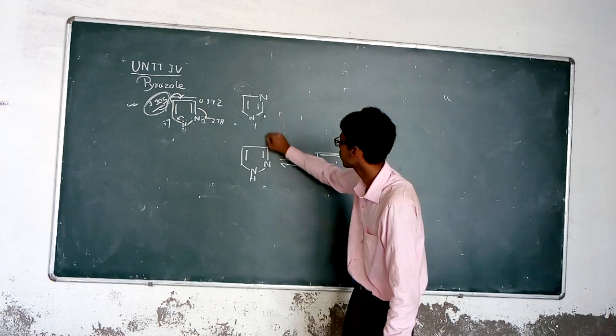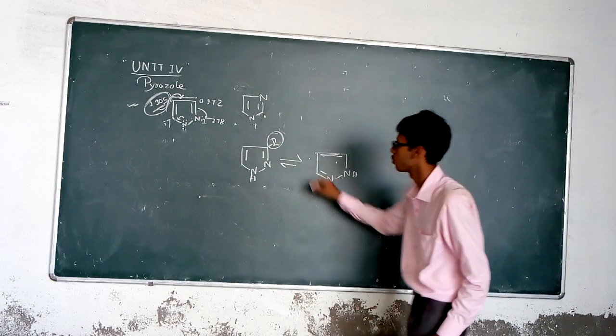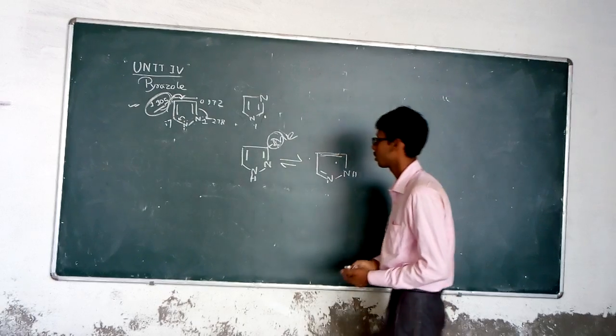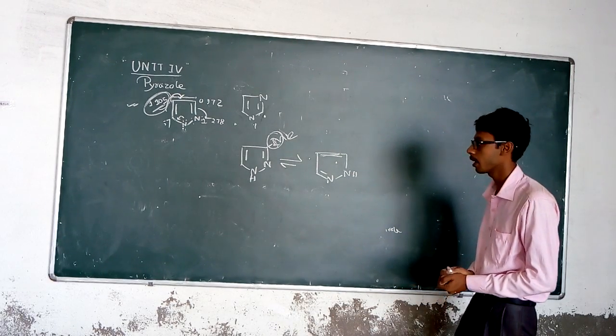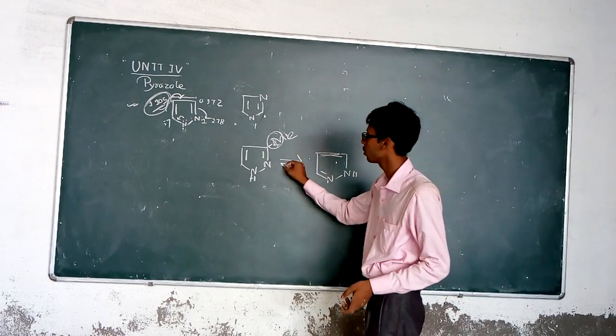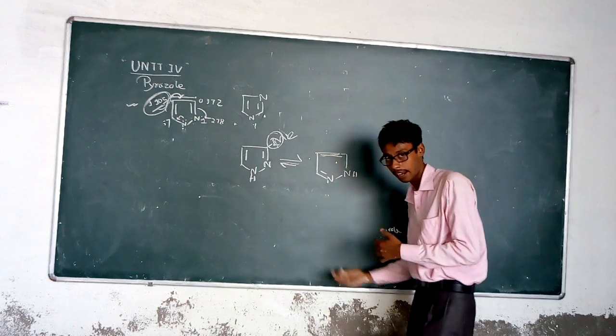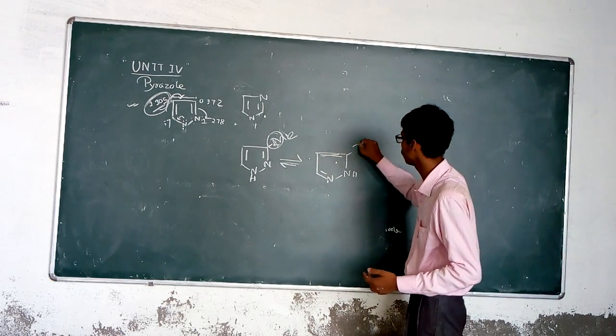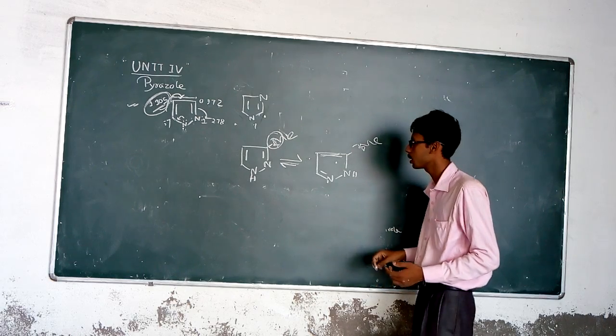Here you add R, or a methyl group, 1 methyl group. So 3-methyl pyrazole converts to its other tautomeric form, and this also has a methyl group, but at that position it is something different.